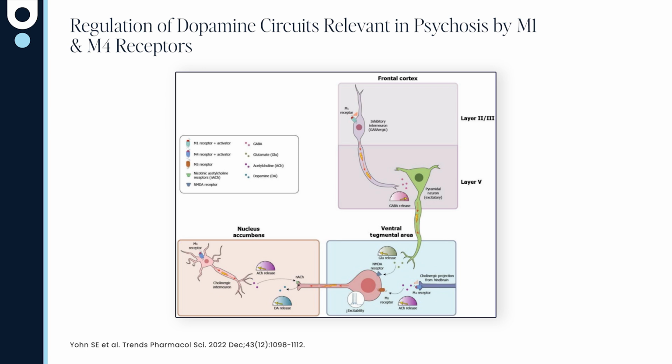We also have a top-down effect, where the M1 receptor stimulation stimulates GABA, which is the brake in the system, an interneuron, which then decreases the gas pedal, which is glutamate. And the glutamate input into the ventral tegmental area, again, stimulates dopamine. So by stimulating GABA, reducing glutamate, we're reducing dopamine input presynaptically in the associative striatum.